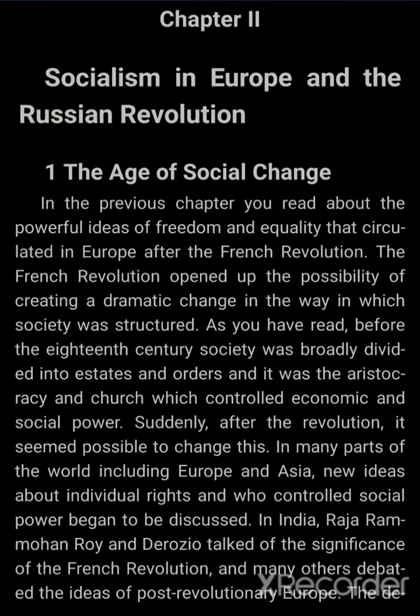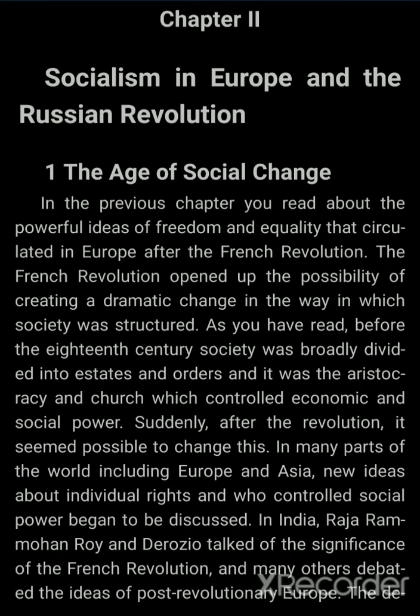In this chapter, you will get to know how society gradually began to change and which were the people who were the main factors of this change. You will also get to know about the Industrial Revolution which happened in Europe during this time and what the Industrial Revolution gave to the society. How did the society respond to this Industrial Revolution?